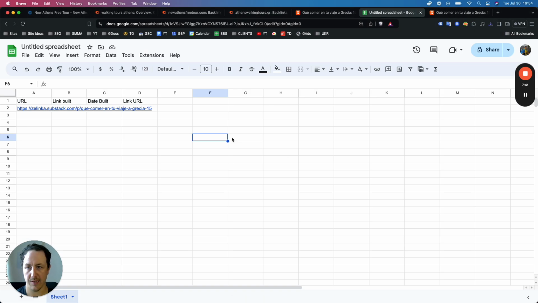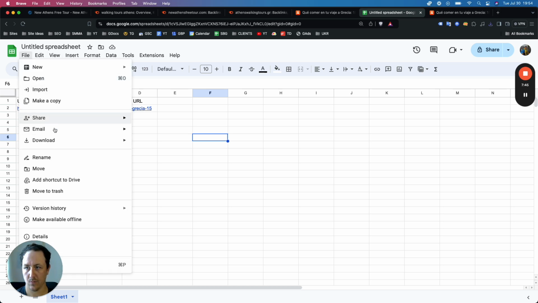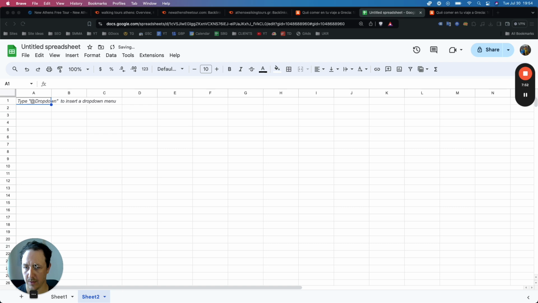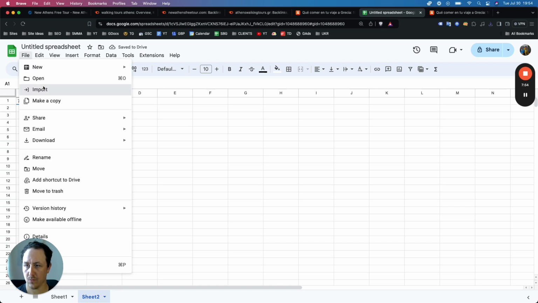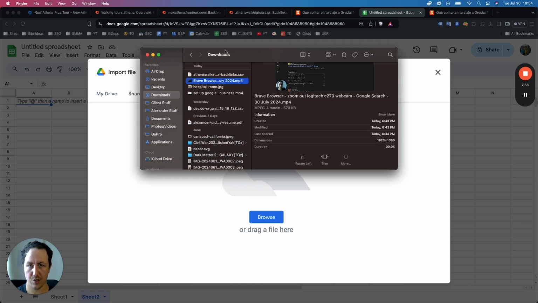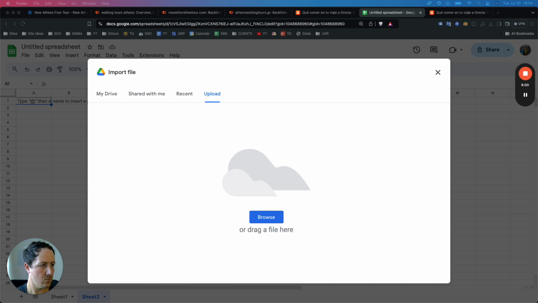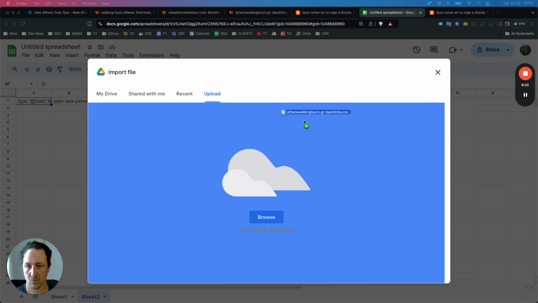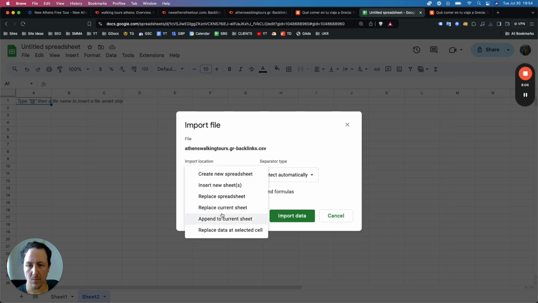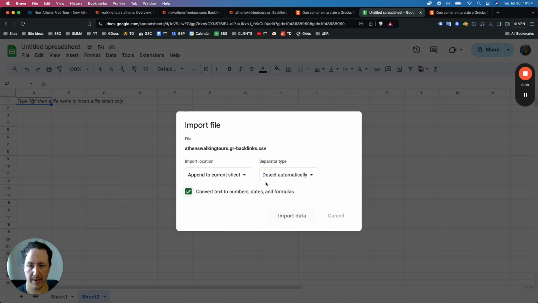You go to your sheets. Oops. You file. Nope. Sorry, let me move my face there. You open a new tab there in Google Sheets. File, import. And what you want to do is import this sheet. Just like this. Append to the current sheet.